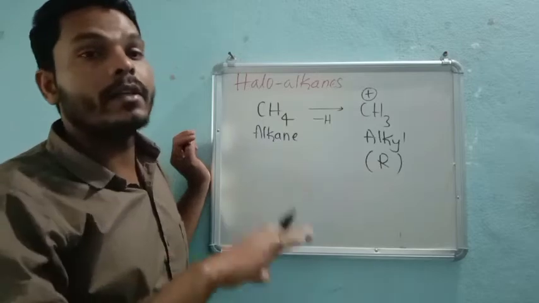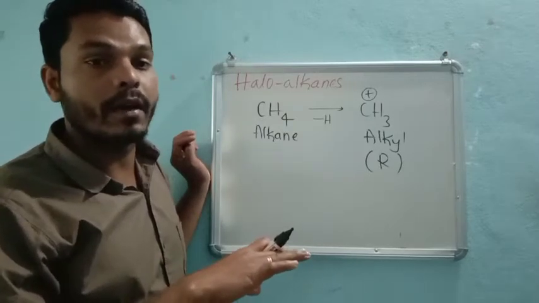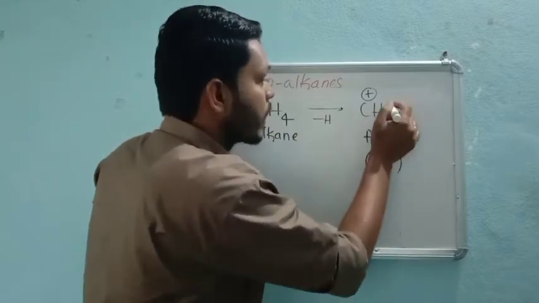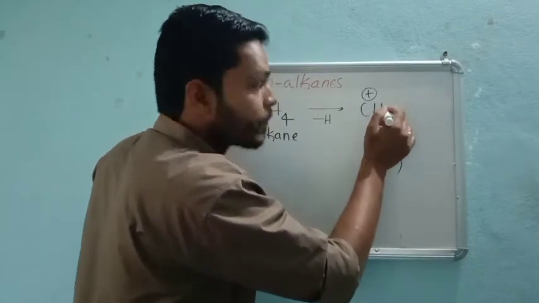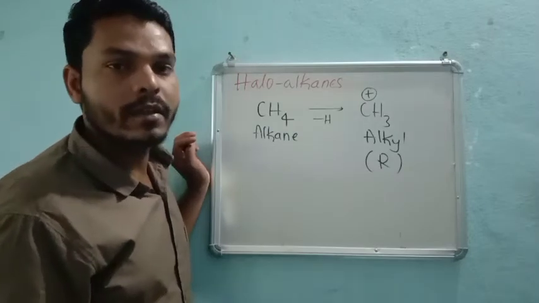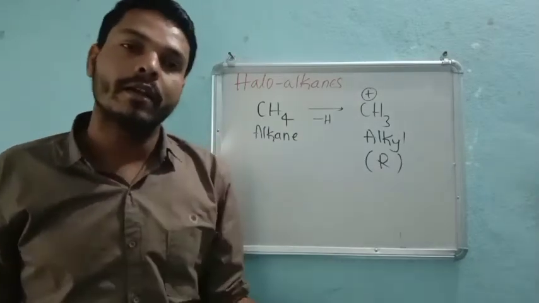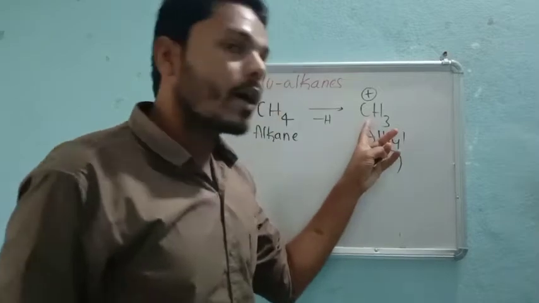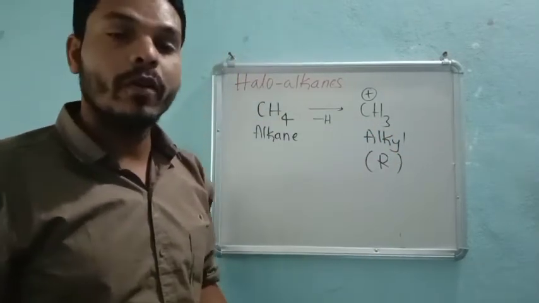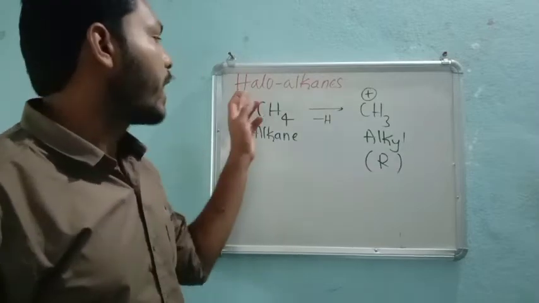Again we are calling this an alkane after making the alkyl. Why? Because after attaching one X group, that means a halogen, it becomes CH3X. All four valencies are complete. So if around the carbon atom four valencies are complete, then definitely we need to call it an alkane only. So that's why haloalkane.